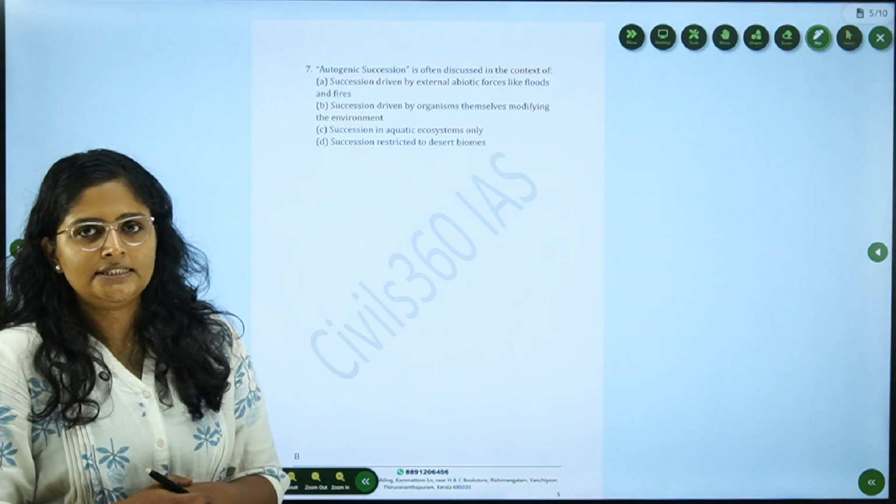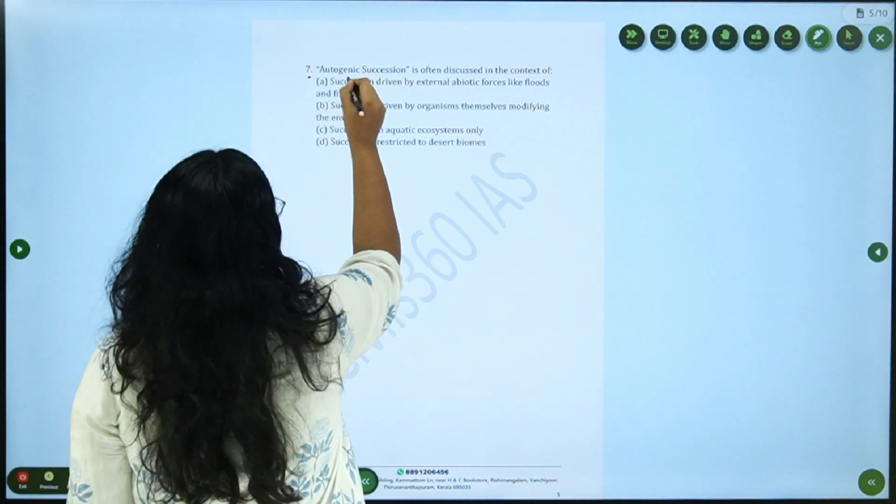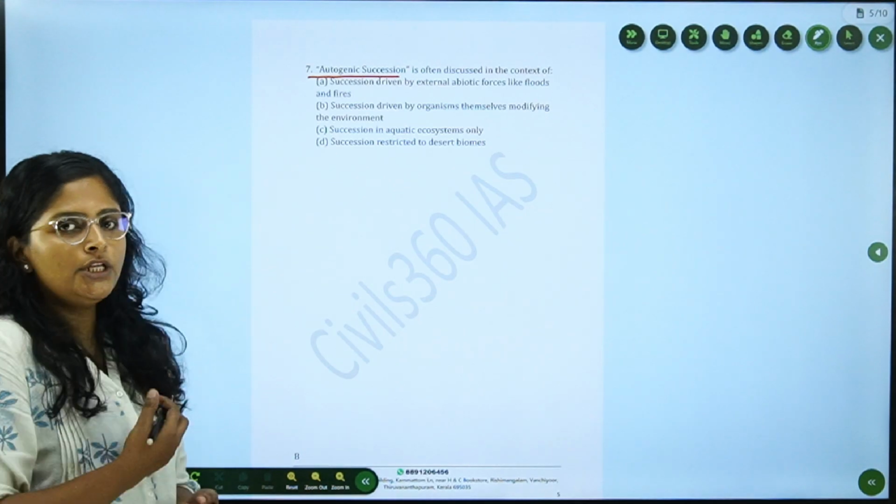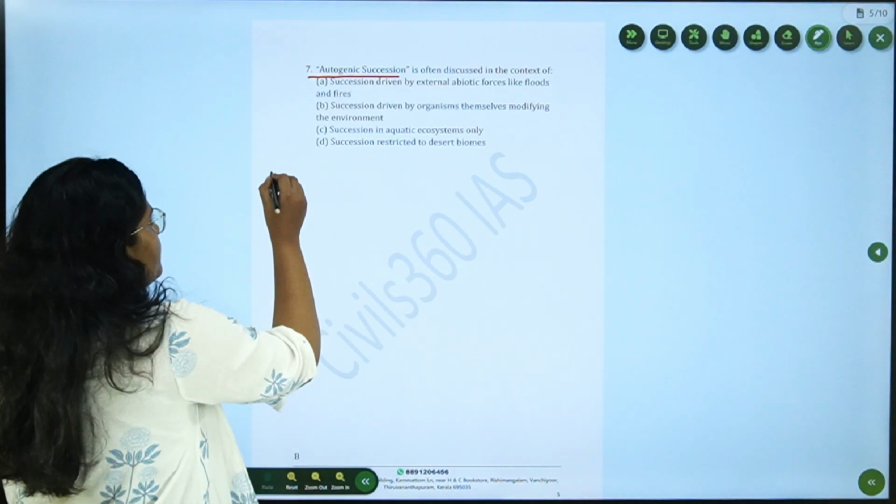Moving on to the seventh question. The seventh question is about autogenic succession. Before going into the question, let's discuss succession.